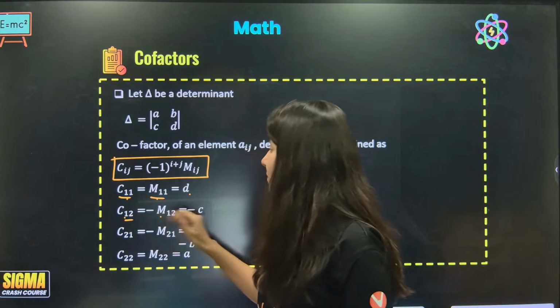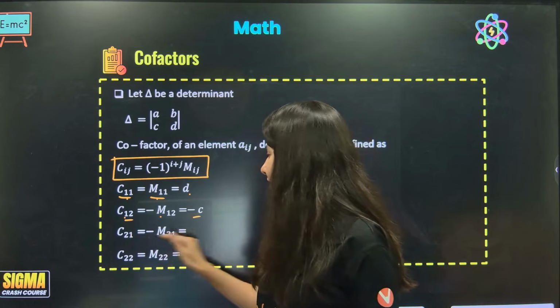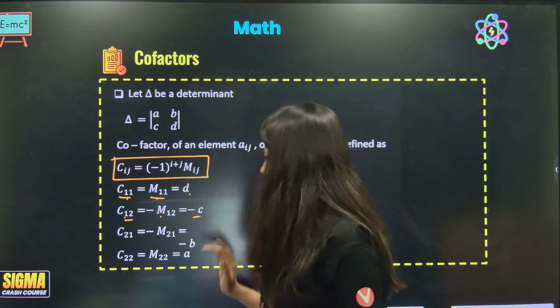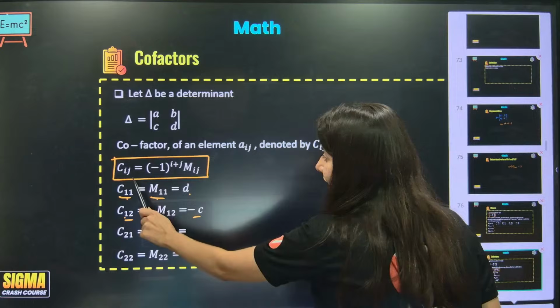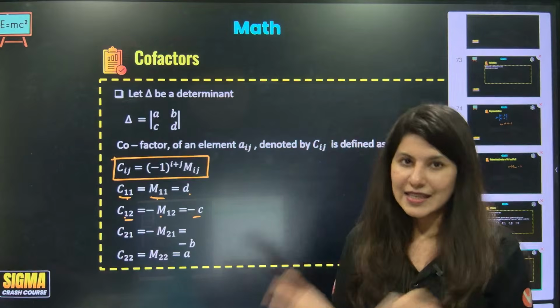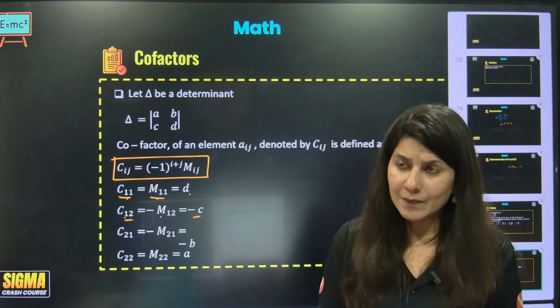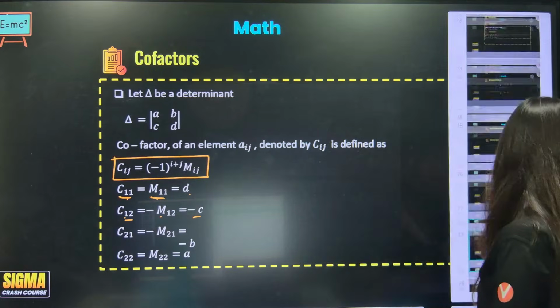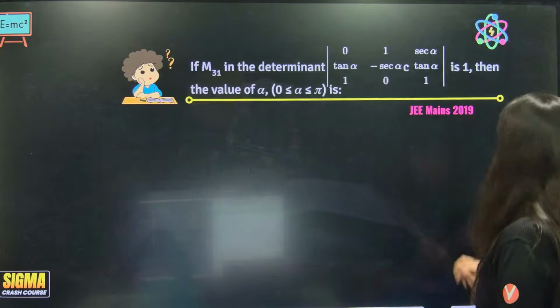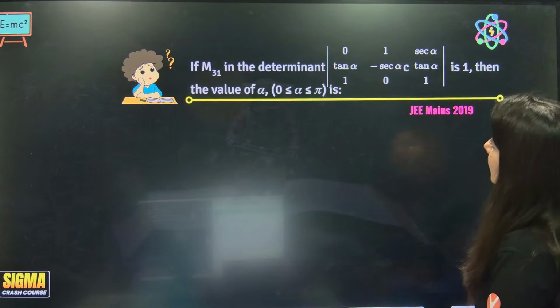So C12 is minus M12, so that's why minus. C21 again negative and C22 again positive. Okay, this is the formula. When i plus j is even, the cofactor and minor are the same. When i plus j becomes odd, it will give a negative sign.